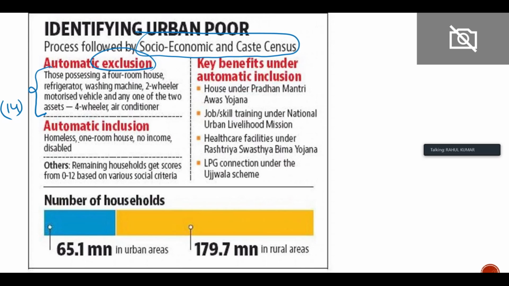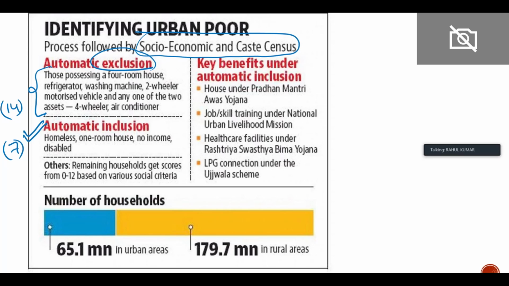And if someone is having any one of these items, then the person will automatically be included. These are 7 items total, right? You do not need to remember the names of these items. You just need to see that there is some inclusion criteria, there is some exclusion criteria.